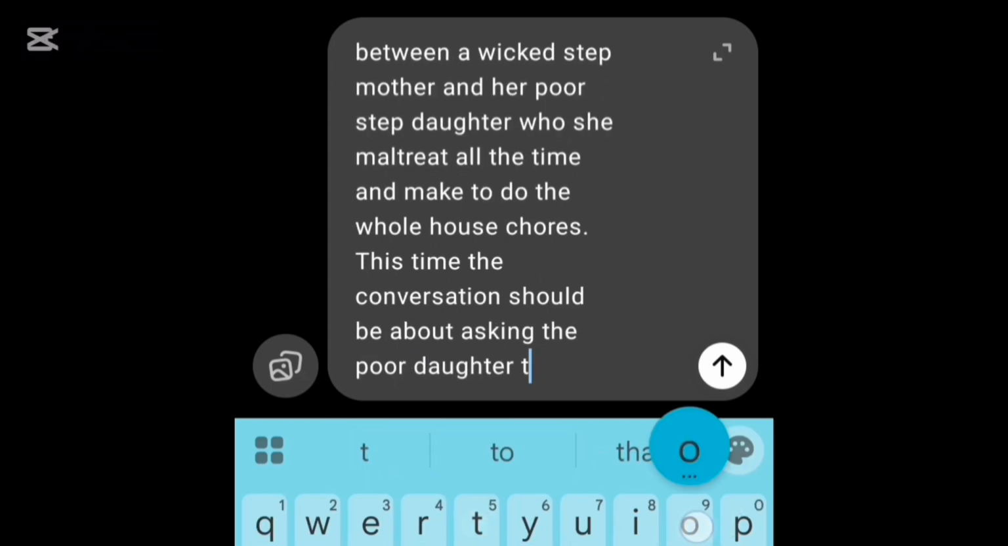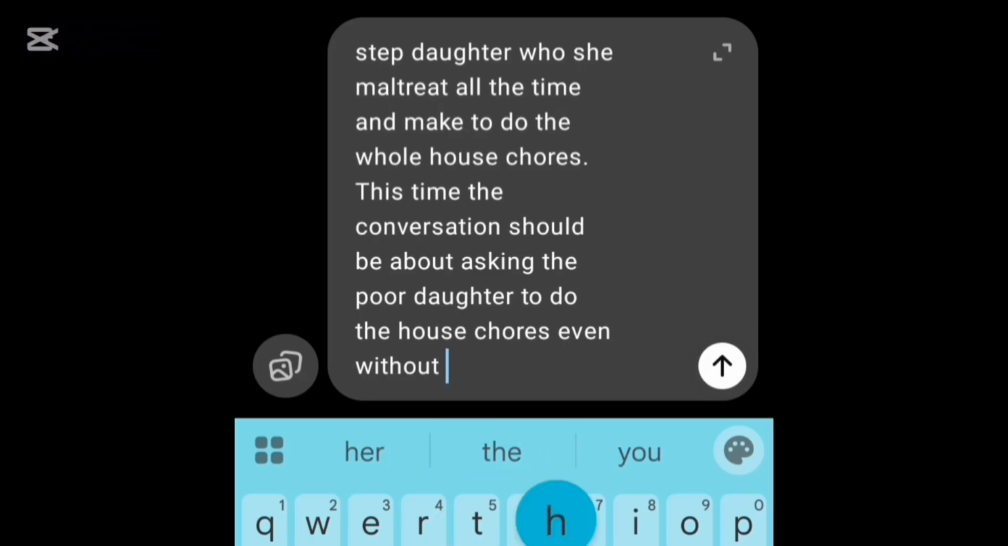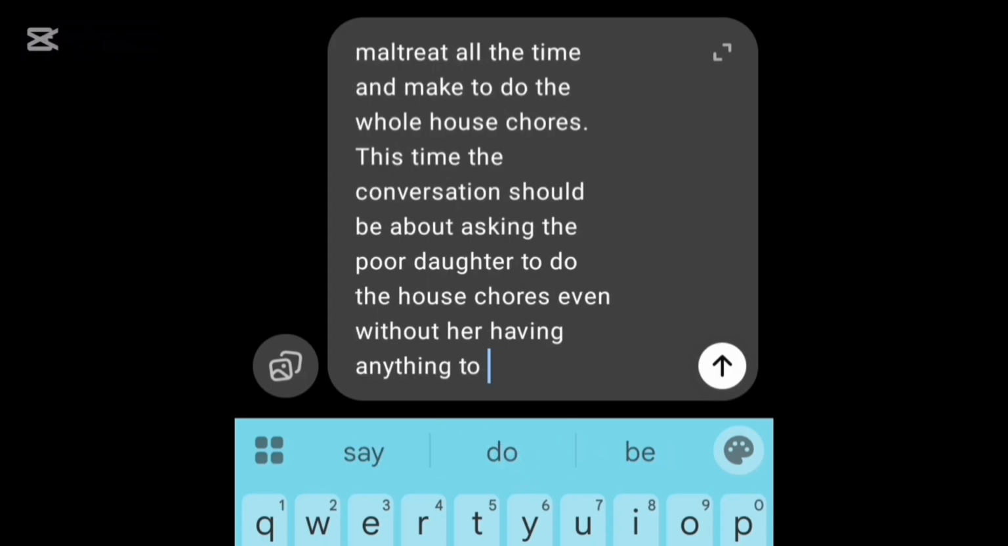So I'm giving it a very detailed description of what I want ChatGPT to do for me. You want to make sure that you are giving ChatGPT very descriptive information about what you want it to give you, else you are not going to get exactly what you would want. So make sure that you are very, very detailed in your description.